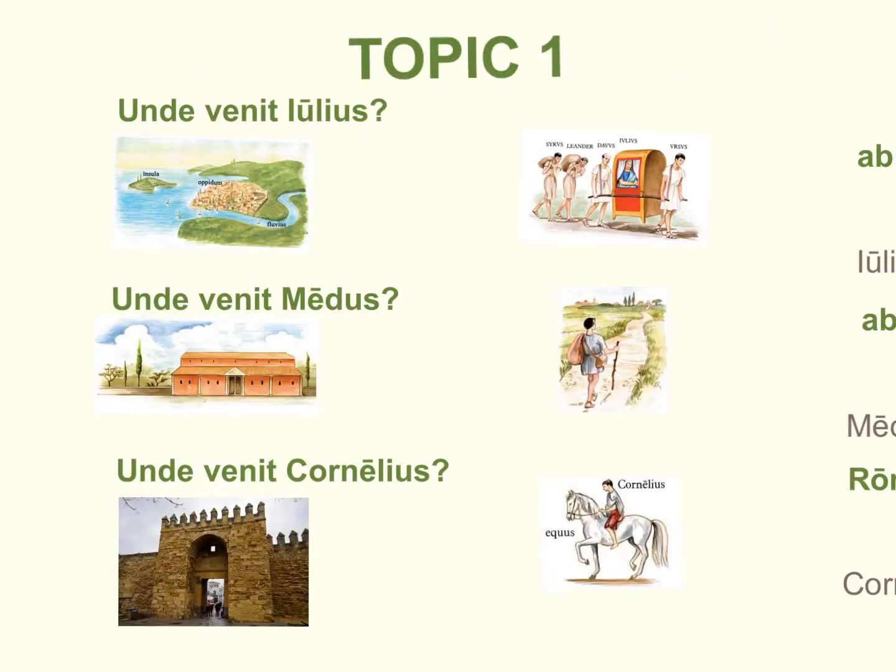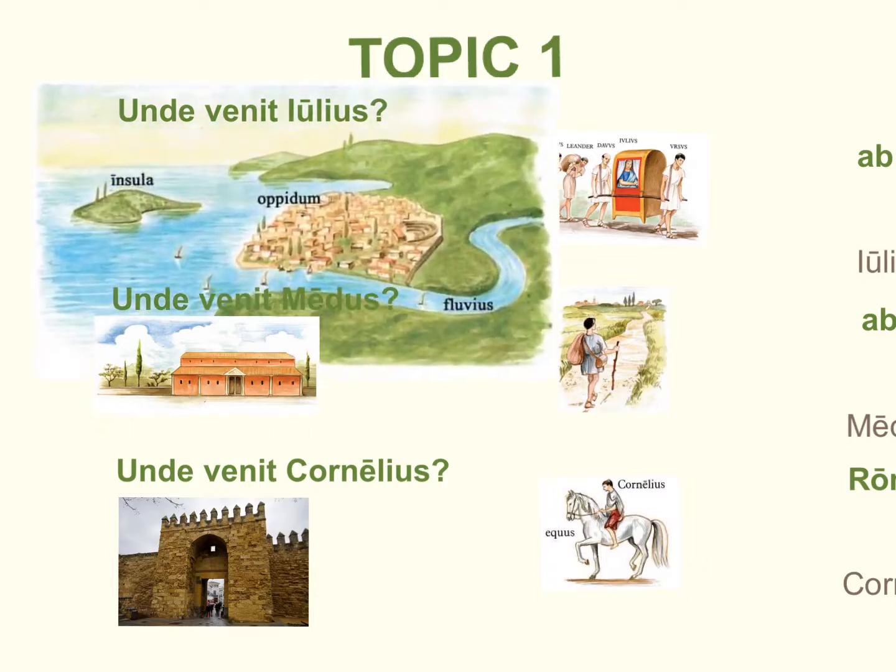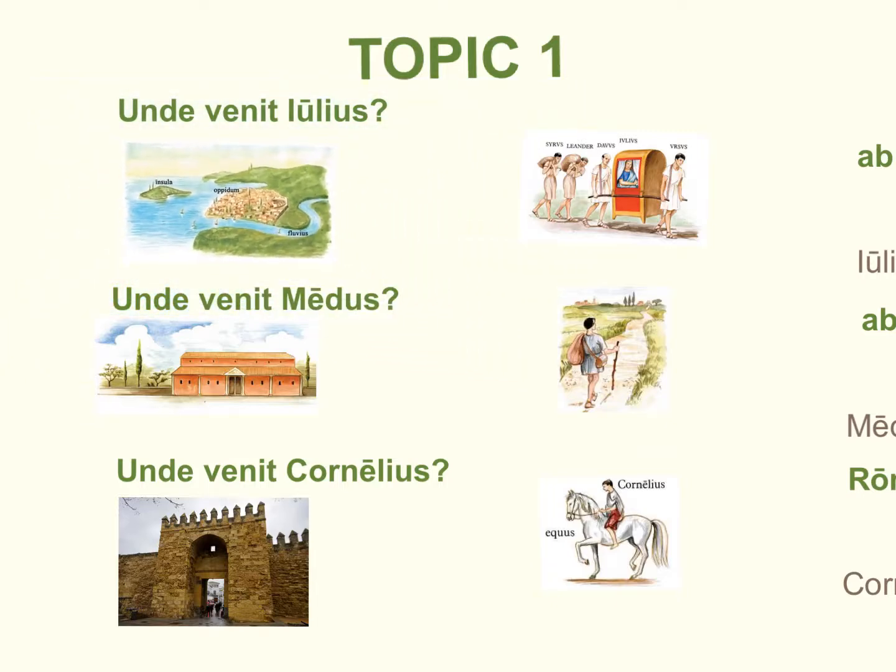So our first topic is built around the interrogative unde. The interrogative unde simply means from where. So if we see in our first question here, unde venit Julius, from where, unde, does Julius come? Unde venit Julius. In other words, where is Julius coming from? So, meaning he started out here. If you may remember from this picture from an earlier chapter, this is an oppidum, right? So here we have an oppidum. So this is where Julius is starting, and he's coming from the oppidum.